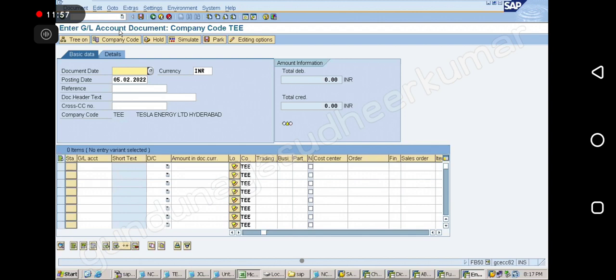This is FB50, very much FI, no? In FI we are using this, so we should know what we are using, right? At least that much, no? So every time you have to give all this. You don't give, the user will give, right? So after FB50 configuration we need to train the user, or the user will already be acquainted with this? You have to train, no? User does not know.